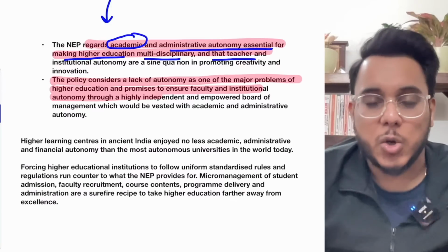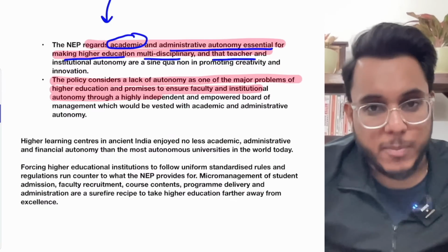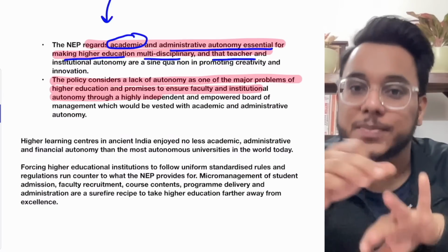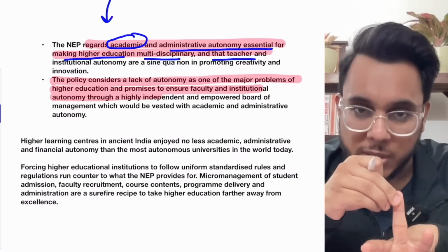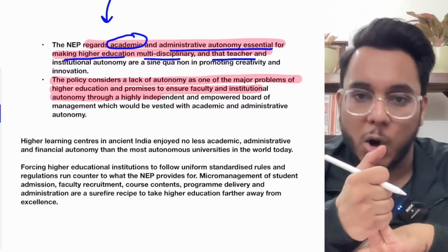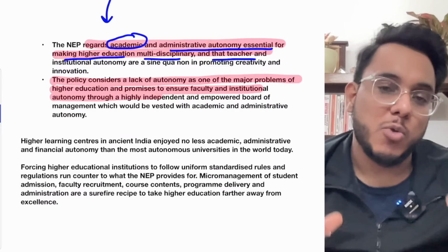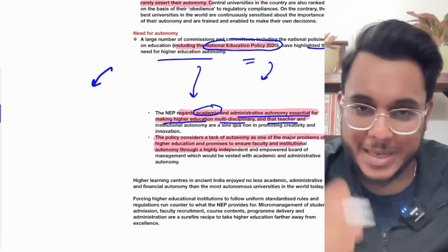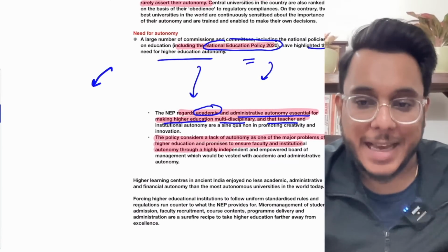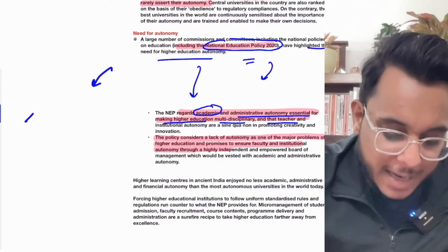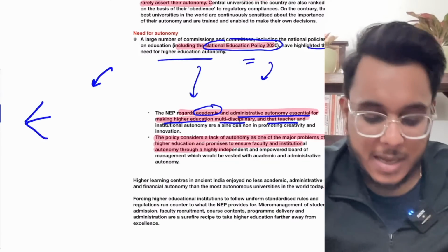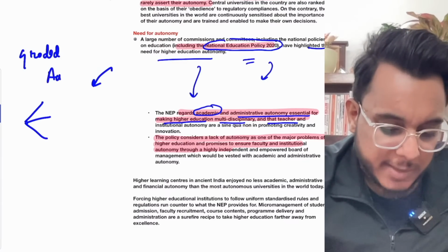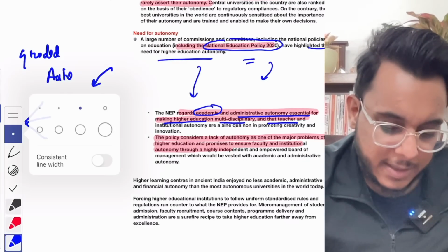But in India, autonomy is not provided much. We provide autonomy via the Institute of Eminence scheme and via the Institute of National Importance. If I talk about the new education policy, a little bit of an additional concept, please note it down separately. National Education Policy 2020 divided autonomy into three types, and it talked about the concept of graded autonomy. Now, what is this graded autonomy?